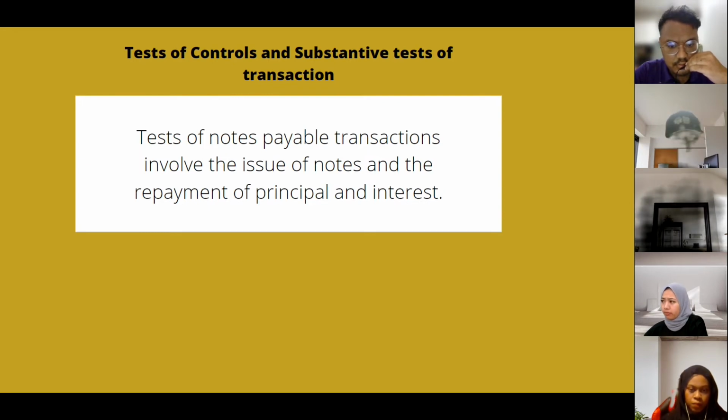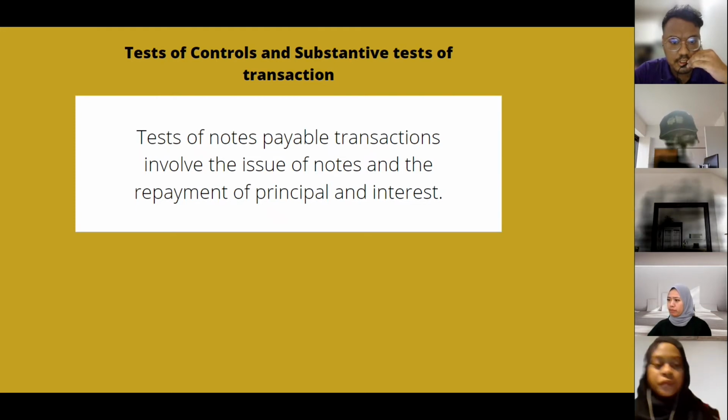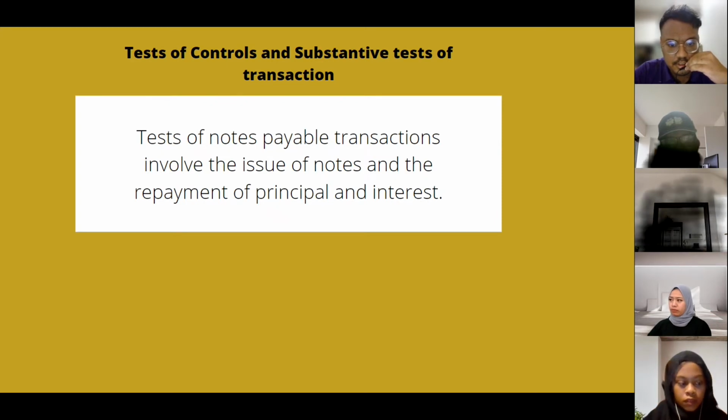Tests of control for notes payable and related interest should emphasize testing the internal controls we just discussed, as ZHARIF just explained before, such as proper authorization for the issue of new notes, adequate control over the repayment of principal and interest, proper document and record, and lastly, periodic independent verification.